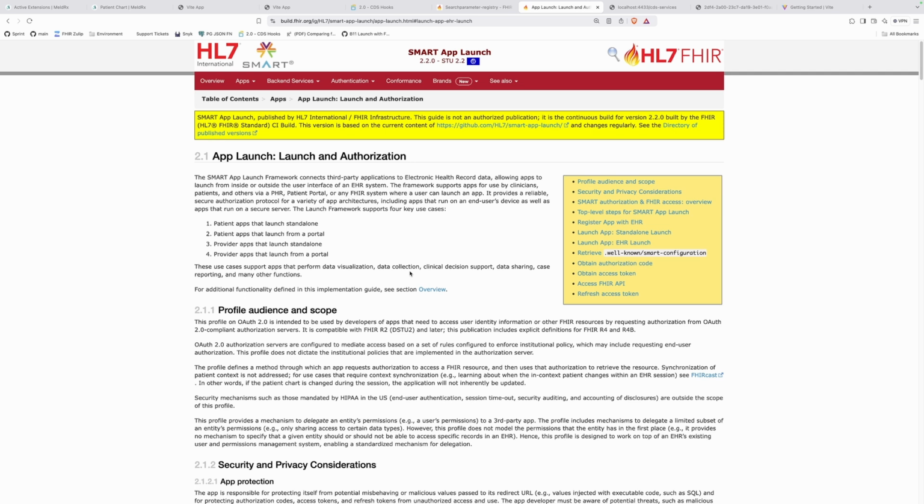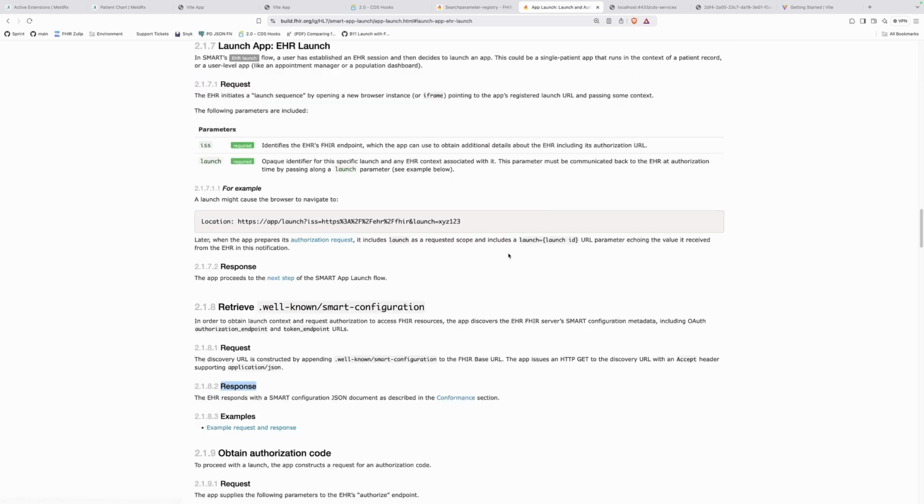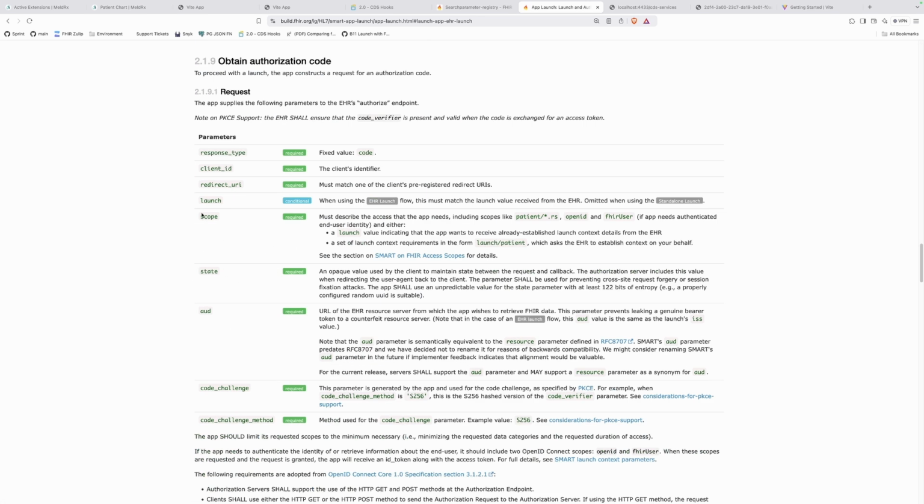You'd effectively want to go through an auth flow now, and in addition to going through an auth flow for the EHR launch, you just want to add the audience parameter, which is going to contain what's called the FHIR server, and an additional launch parameter, okay?